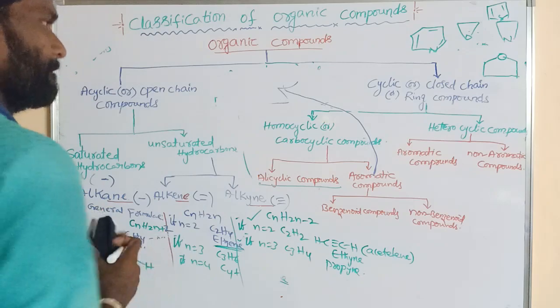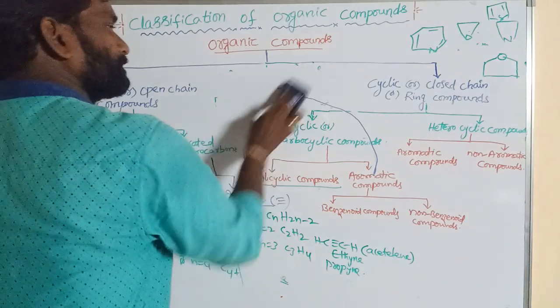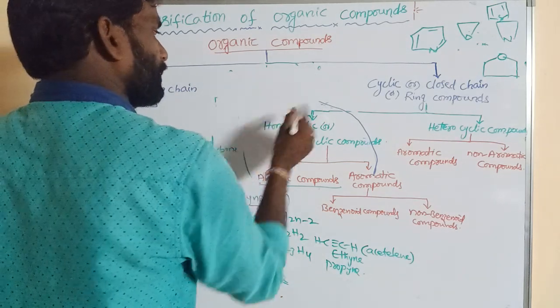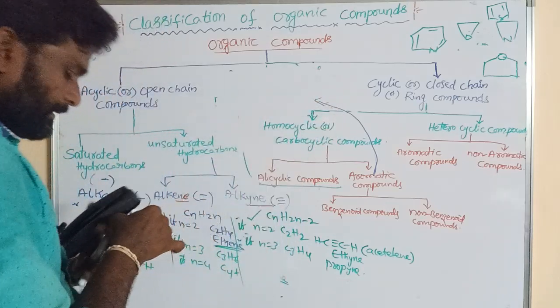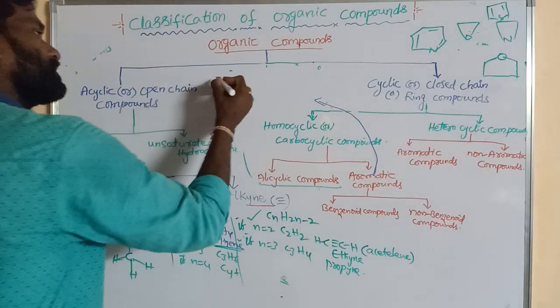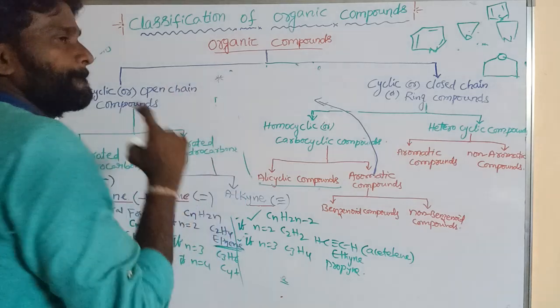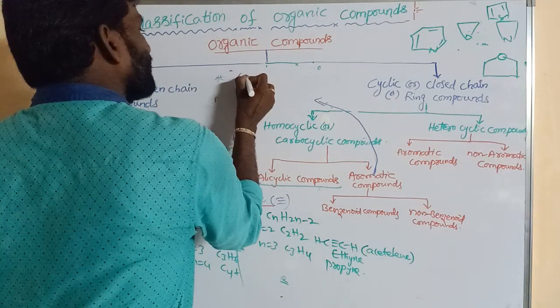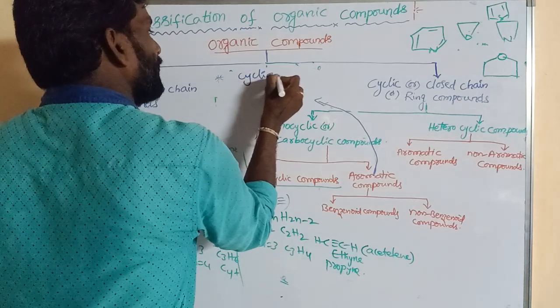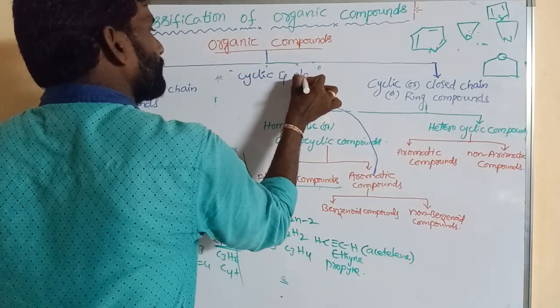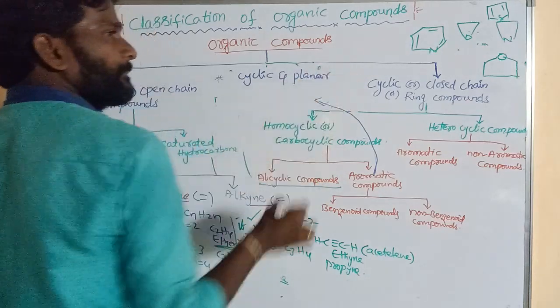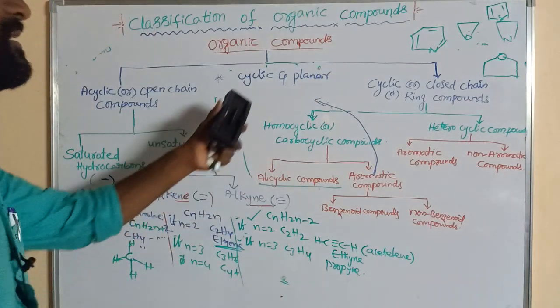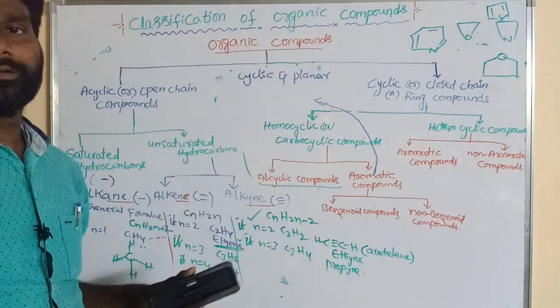Aromatic compounds must be cyclic and planar.